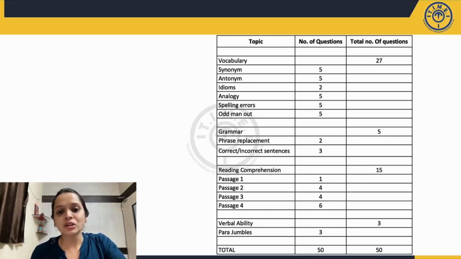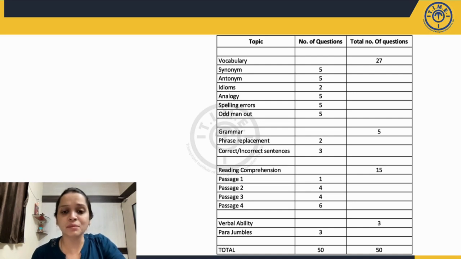Out of which synonyms and antonyms had two of them which were moderately difficult, three of them which were slightly on the challenging side. The reason being, if a candidate or the test taker has prepared these questions and practiced them well through all the possible question types of reading comprehension and verbal ability, vocabulary at that, they must have found it slightly manageable.